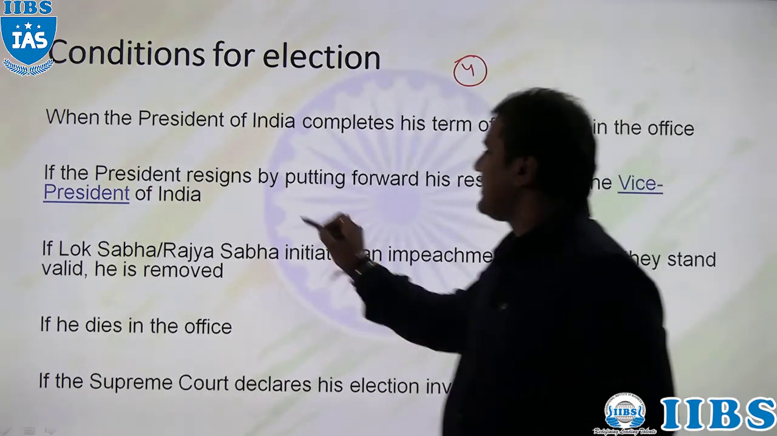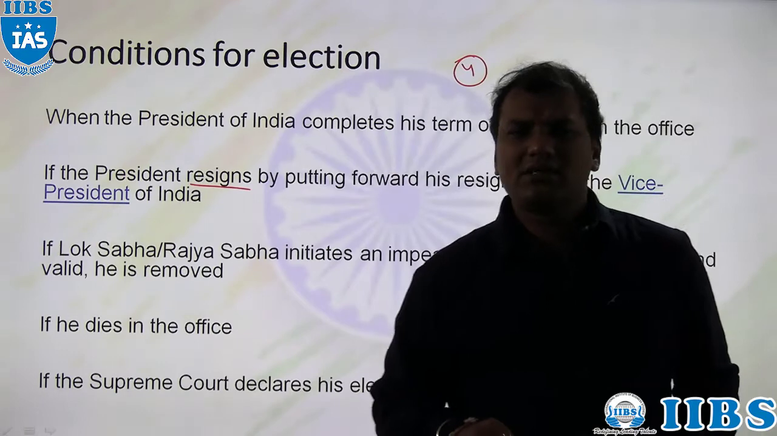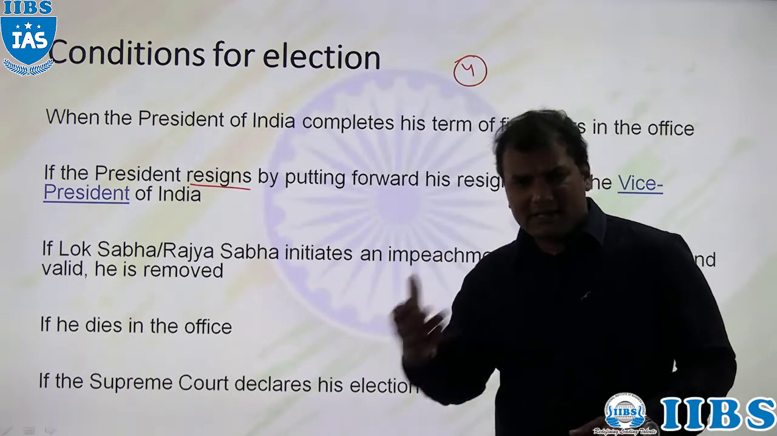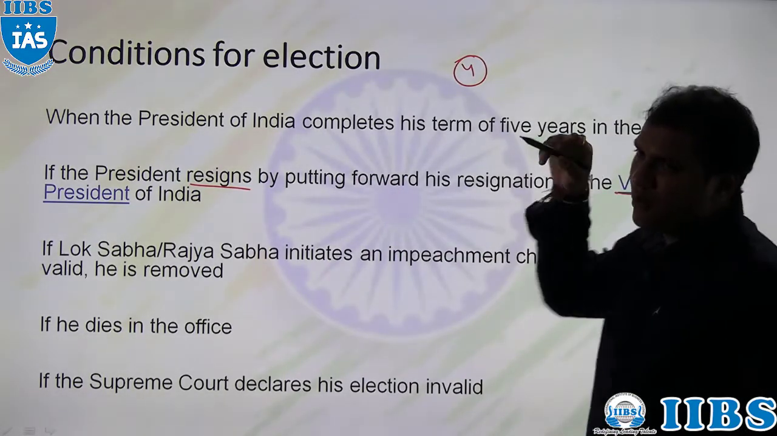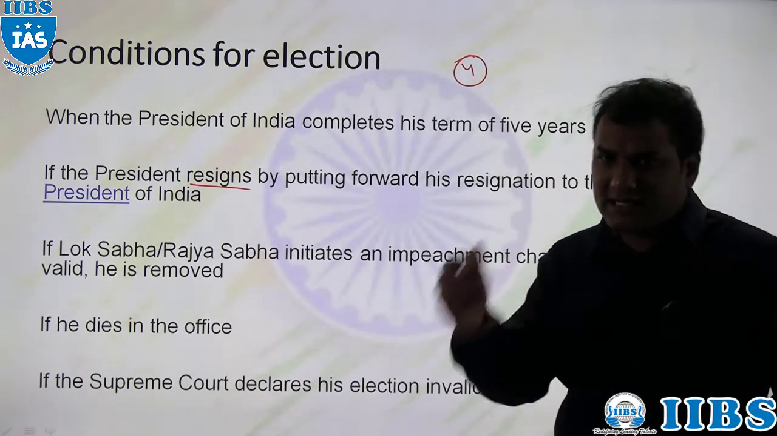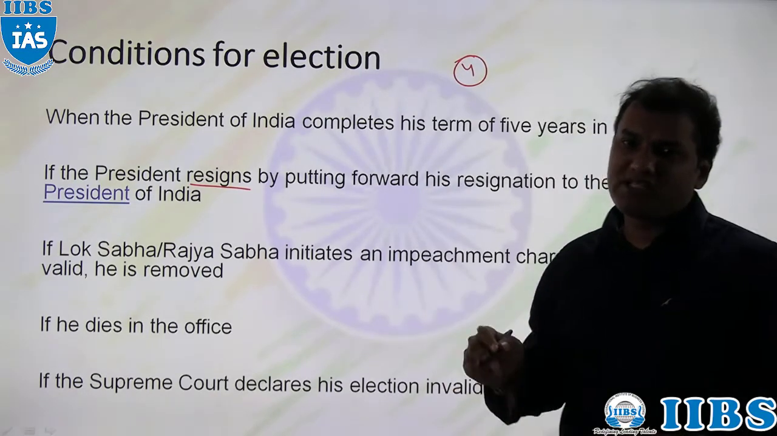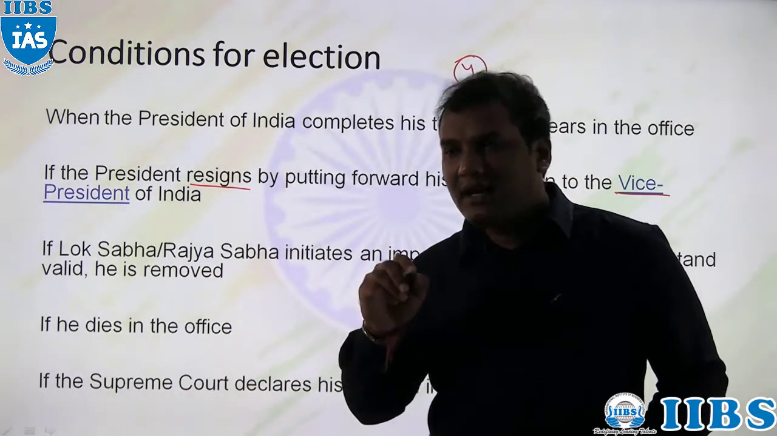Then, if the President wants to resign due to any condition or circumstance, the President can resign, and that resignation letter has to be given to the Vice President of India. At that time also a vacancy will occur in the post of President of India, so the President election will be held.